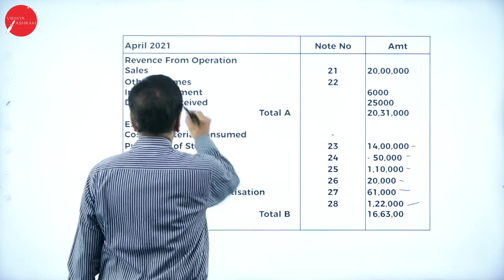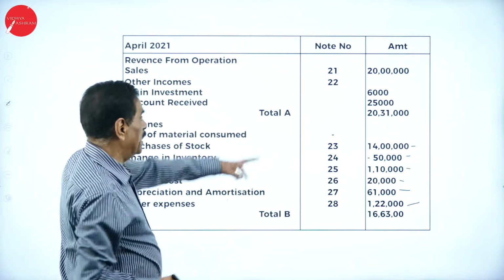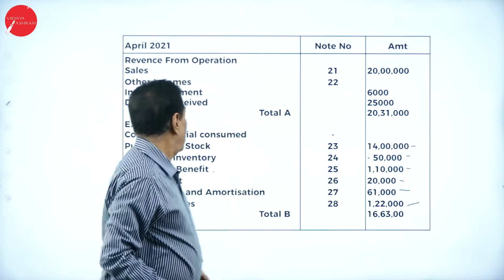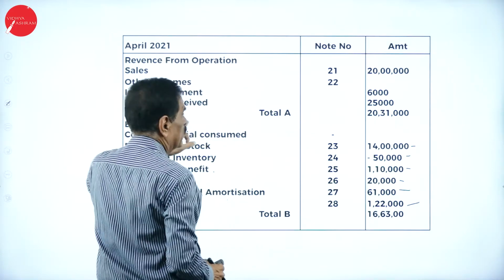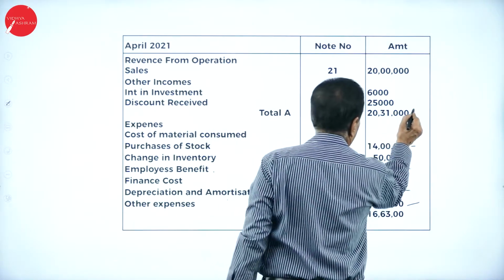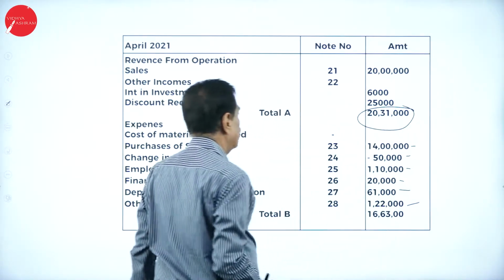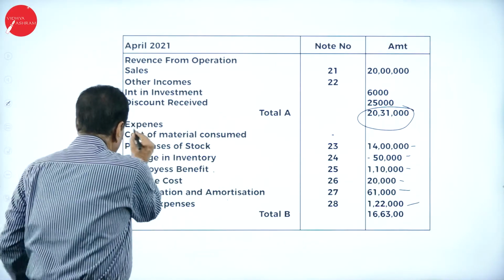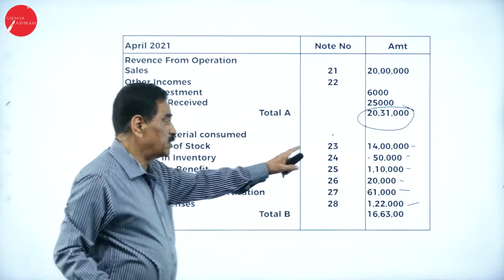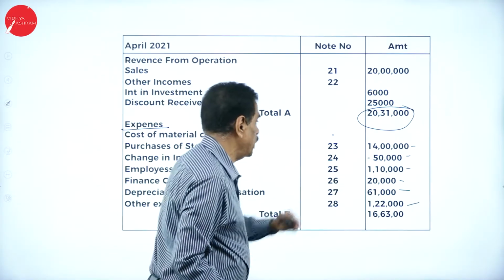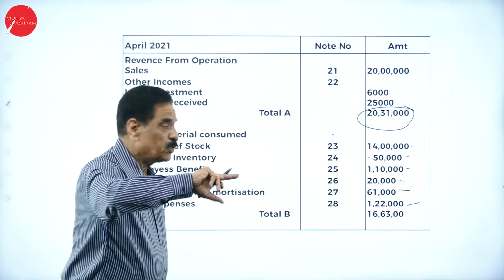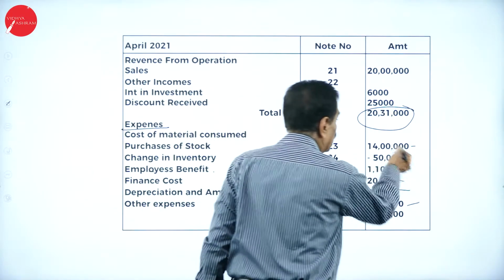If you go with the problem, revenue from operations, sales, is 20 lakh, other income is 22. In that, interest on investment, discount received, totally it will work out 20 lakh 31,000 is your income. Expenses come: cost of material consumed is not there. Then purchase of stock is 14 lakh. Change of inventory, opening stock minus closing stock, as per the working note.